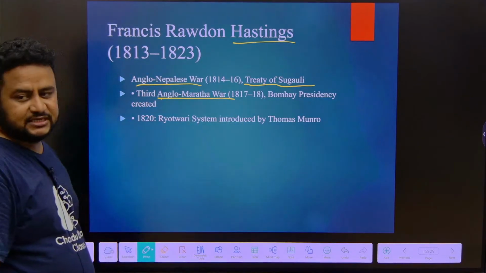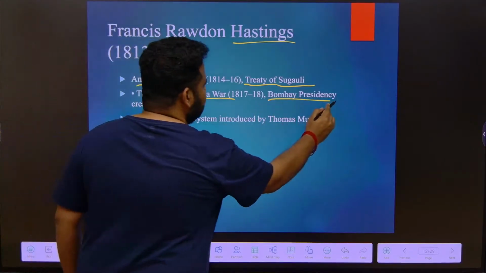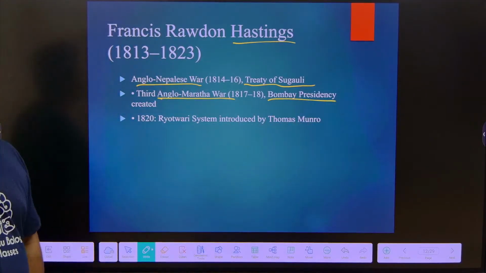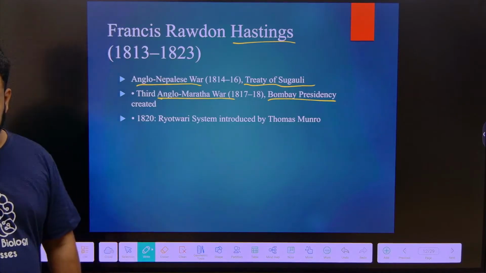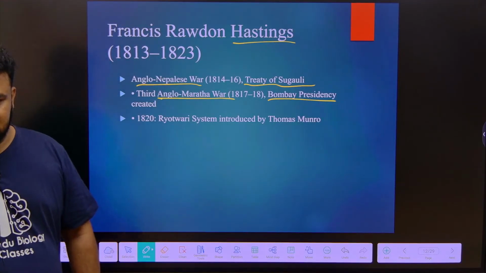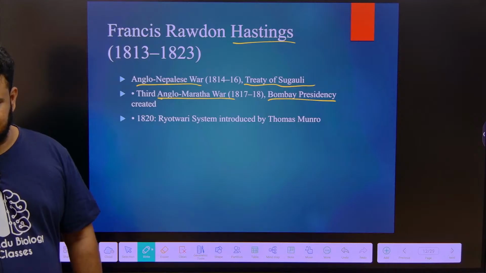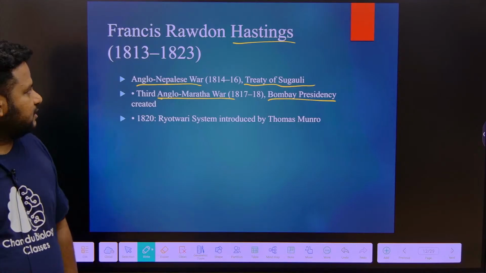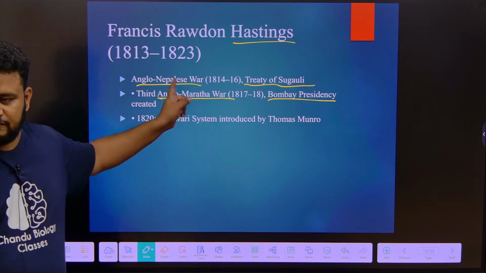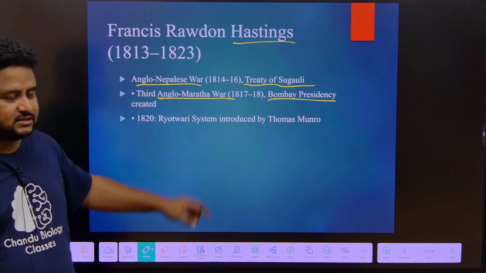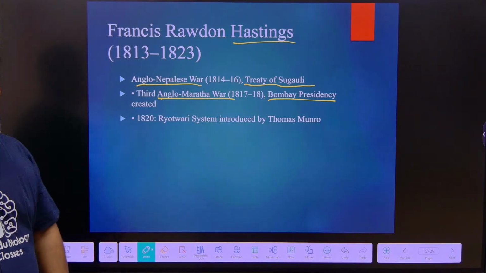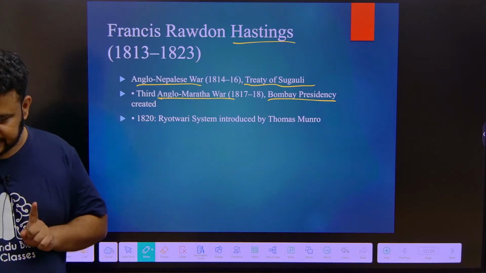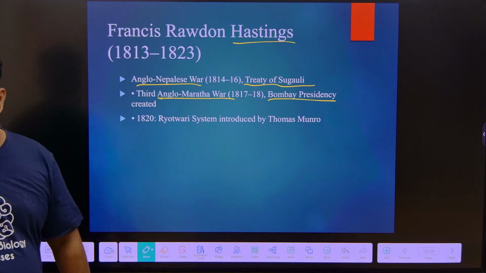Bombay Presidency was created. This is also important. Understand one thing: Warren Hastings, first Maratha War. Wellesley, another W, second Maratha War. Another W is Rawdon Hastings. Warren Hastings is different. This other Hastings is about the third Maratha War. It is also about the Treaty of Sagoli. Treaty of Sagoli is important, and Bombay Presidency.